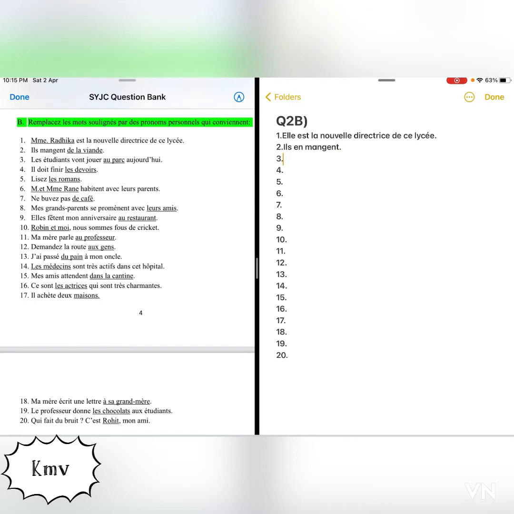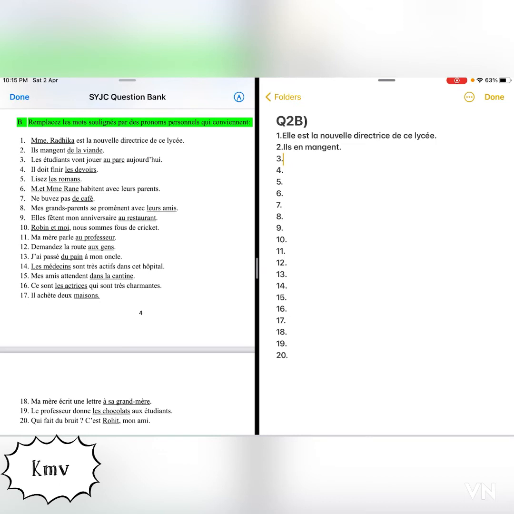The third one. Les étudiants vont jouer au parc aujourd'hui. The students are going to play in the park today. So the students are going to play where today? At the park. Au parc. So au parc is a place, right? So whenever there is a place, we replace it with pronoun y.